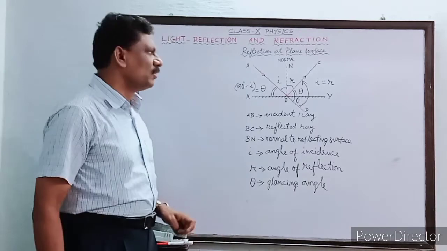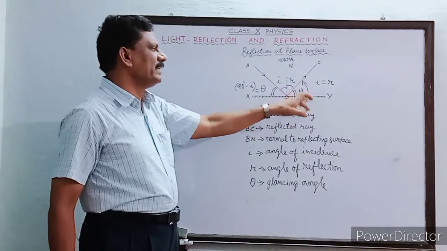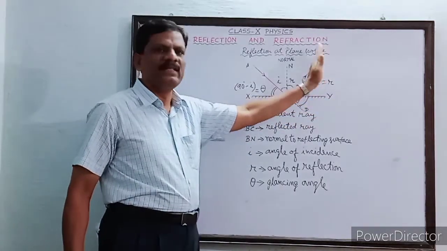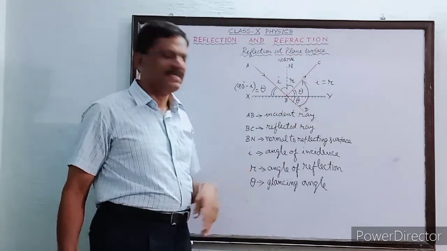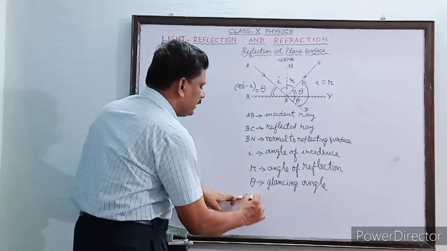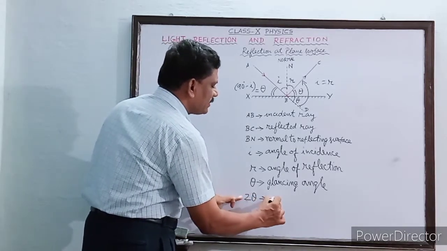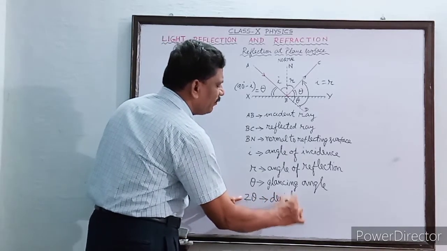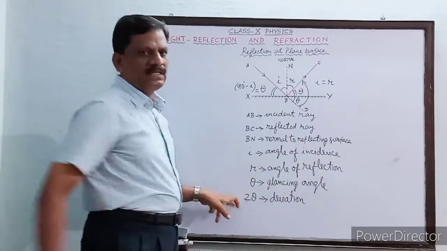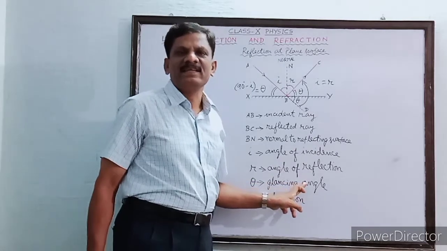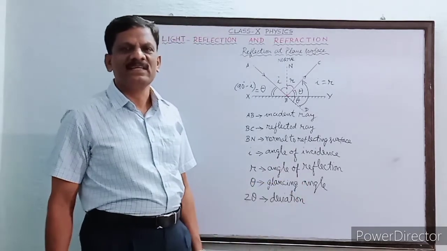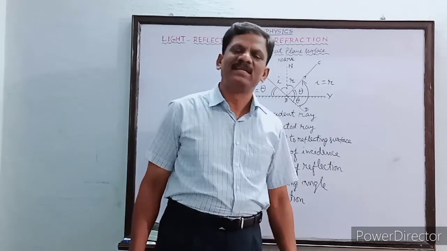So by this angle 2 theta, the light has deviated from the path BD towards BC. Therefore, this 2 theta is called the angle of deviation. So deviation produced is equal to twice the glancing angle. Okay students, have you understood?